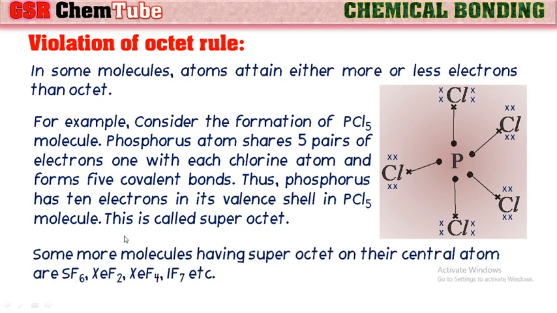Some more molecules having superoctet on their central atom are SF6, xenon difluoride XeF2, XeF4, IF7, etc. In these molecules also, after the formation of covalent bonds, the central atom is getting more than 8 electrons in its valence shell, that we call superoctet.